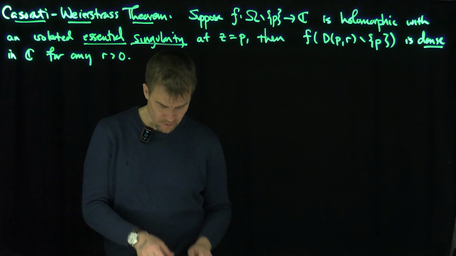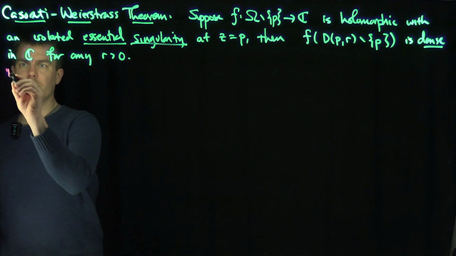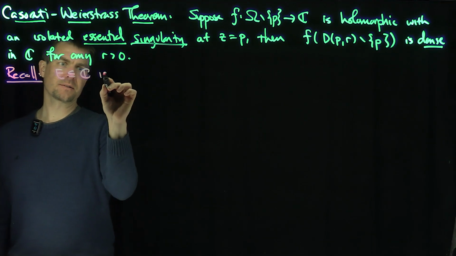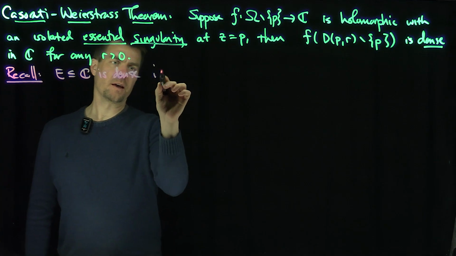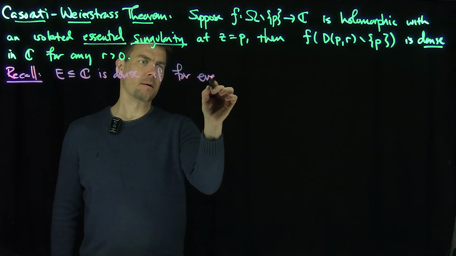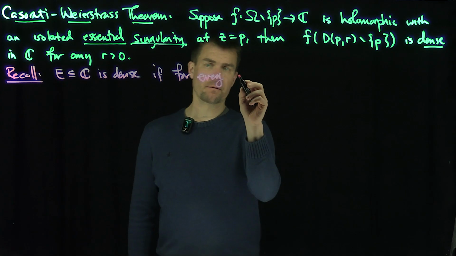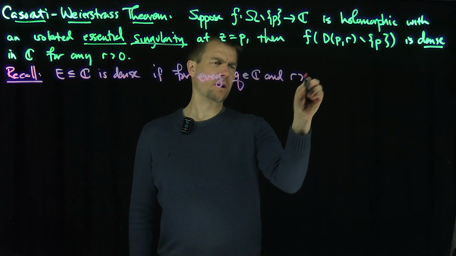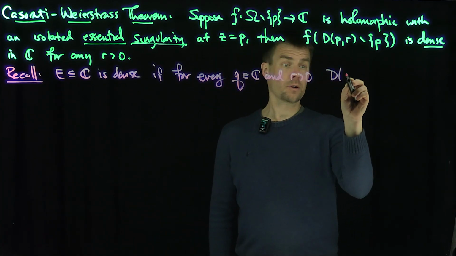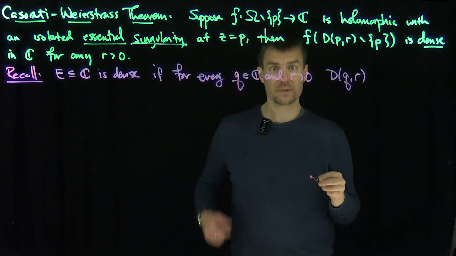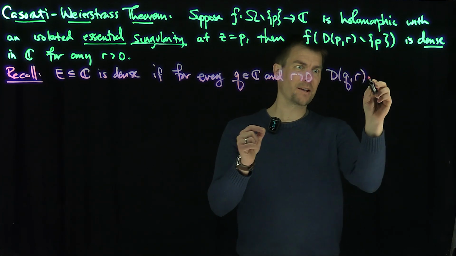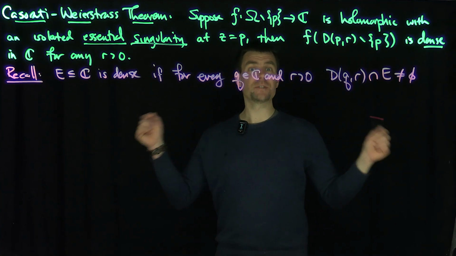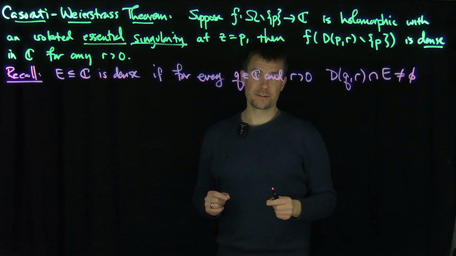So before we prove this, let me remind you what density means, right? Recall, E, a subset of C, is dense if for every Q in C and R greater than 0, D(Q, R), the disk centered at any complex point you want of any radius, intersect E is not empty. So E intersects with every single disk centered at every single point on the complex plane, right?